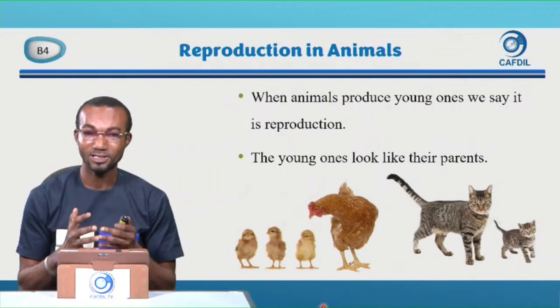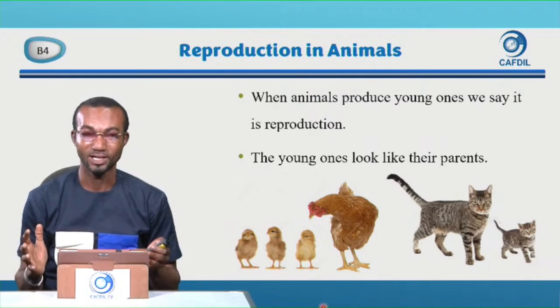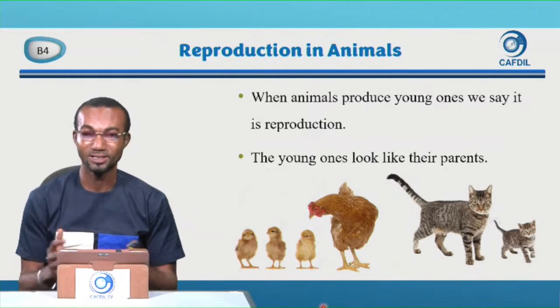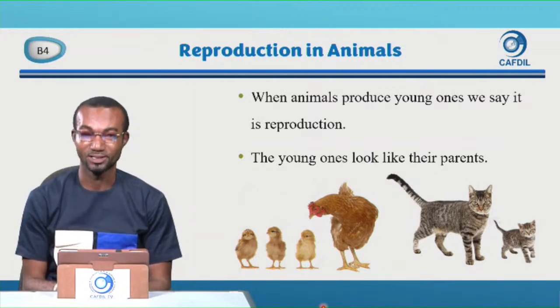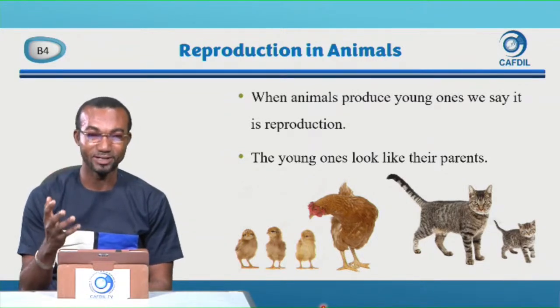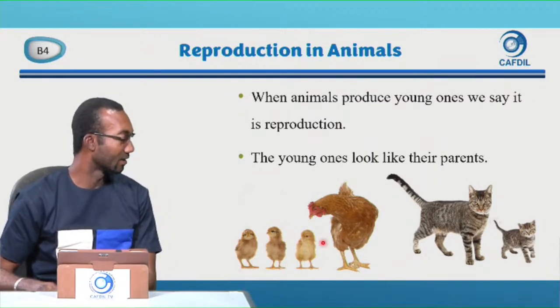Kids, when animals produce young ones, we say it is reproduction. And remember that the young ones always look like their parents. So if you look at the hen here, this hen has 3 chicks.